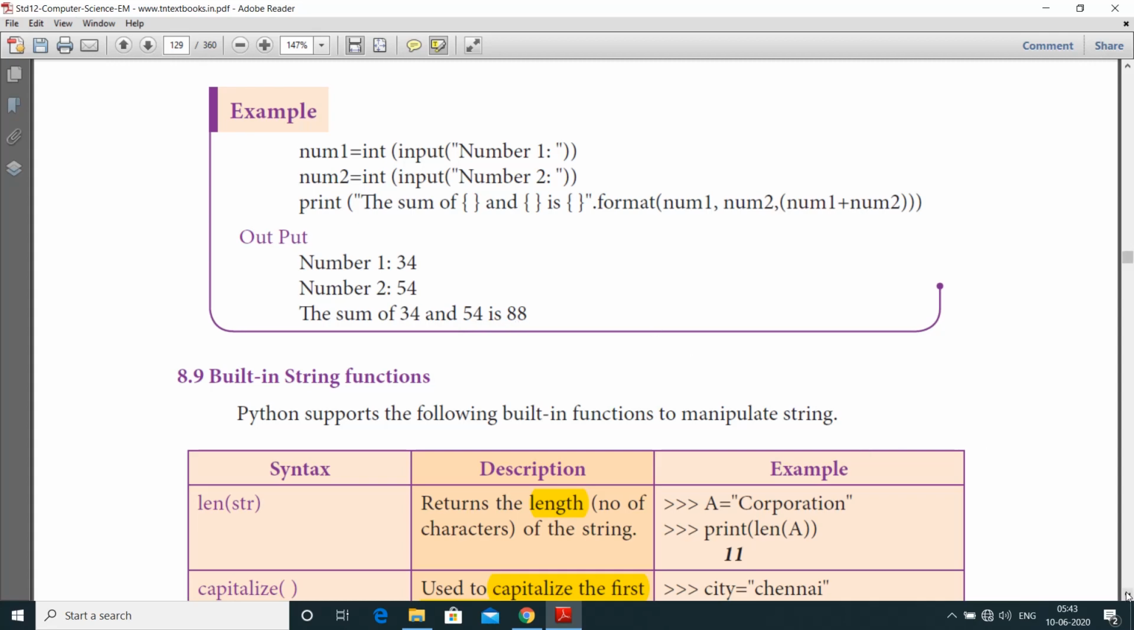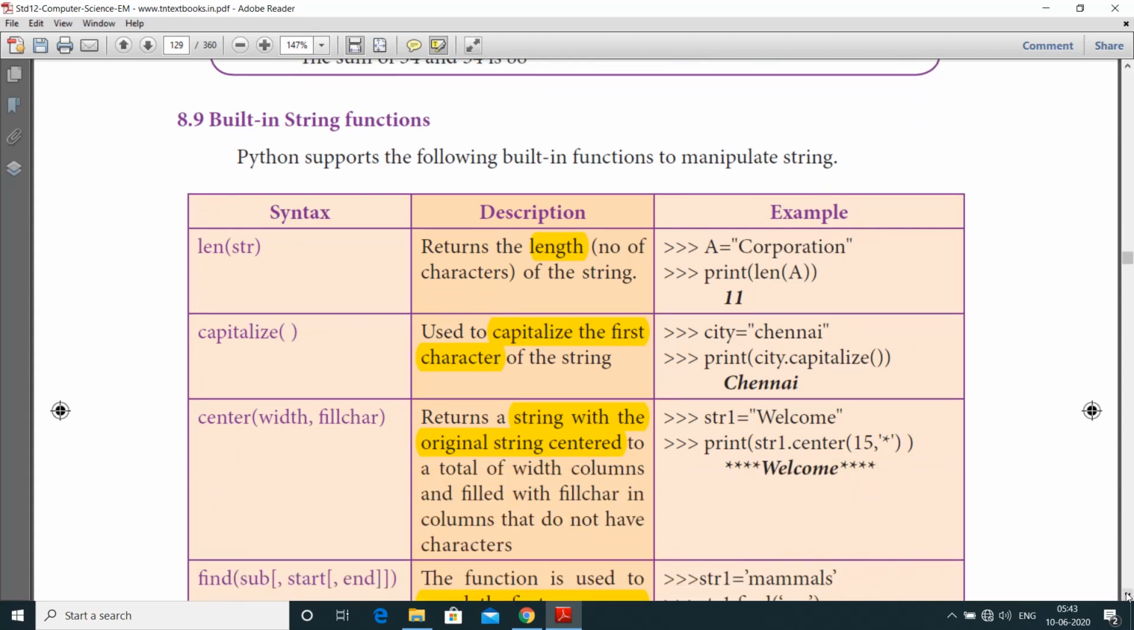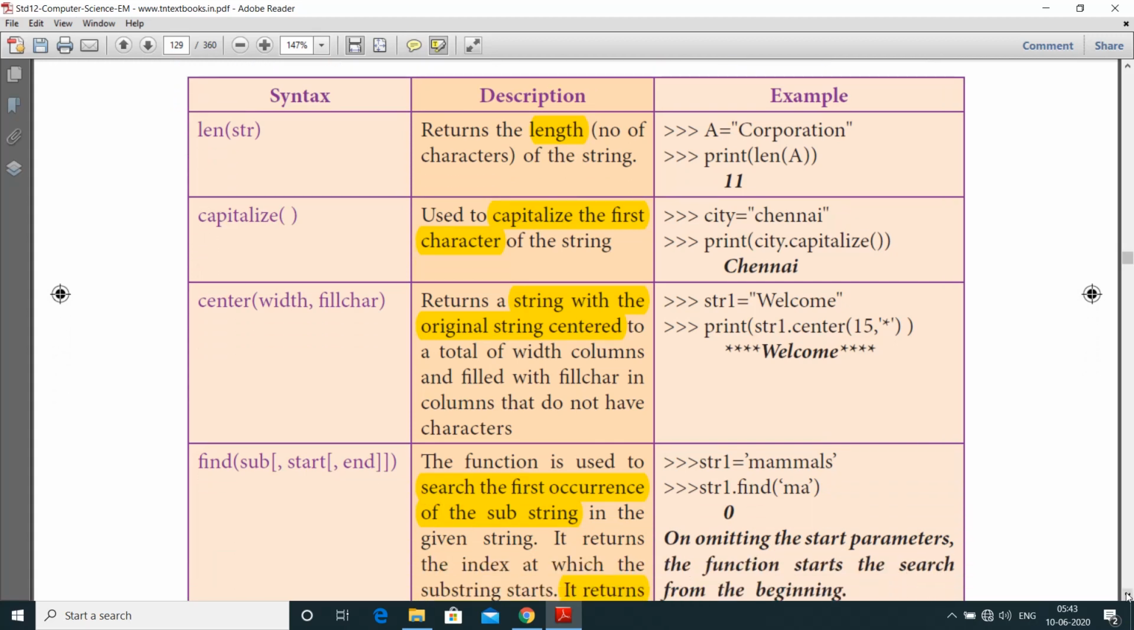Next one is built-in string functions. Python supports the following built-in functions to manipulate the string. First one is length of string. Length is nothing but the number of characters in a string. See the example, a is equal to corporation. Here just calculate the number of characters: 1, 2, 3, 4, 5, 6, 7, 8, 9, 10, 11. So here the output is 11.